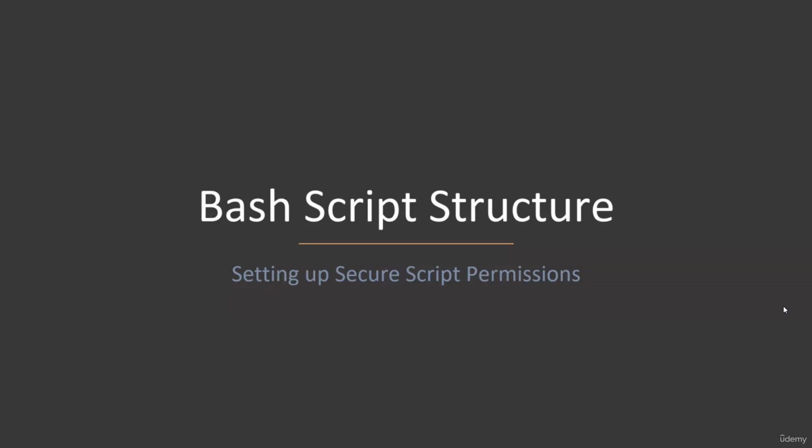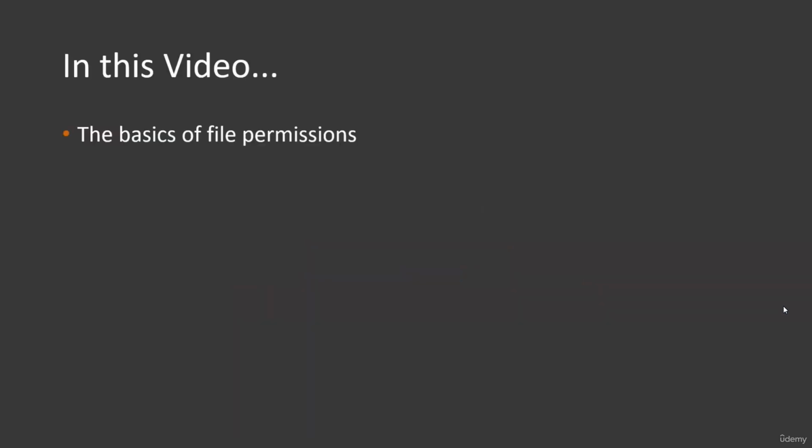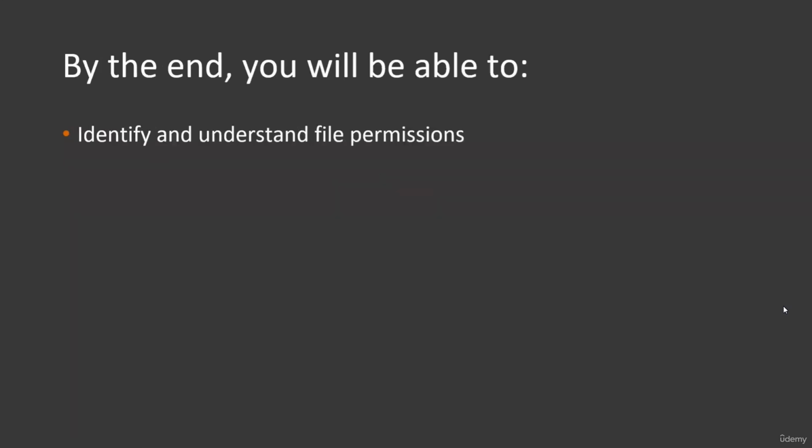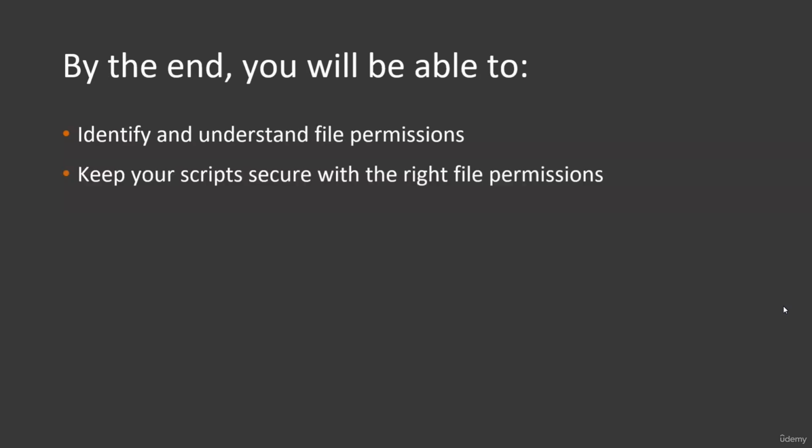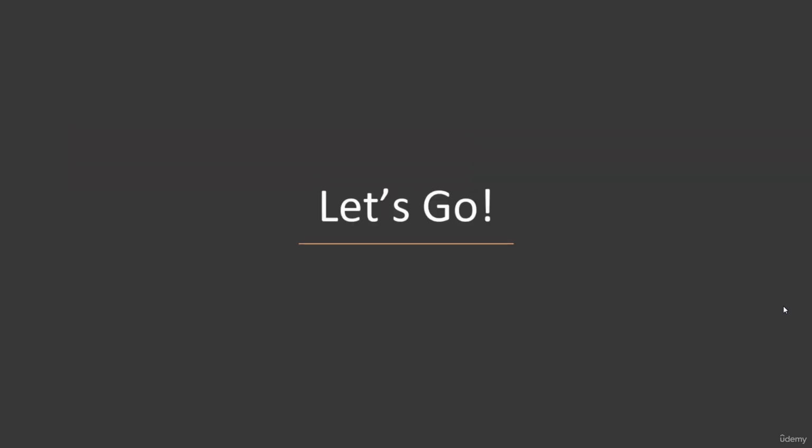In the lecture on the 3 components of a bash script, you learned how to give your scripts execution permissions so that your system will allow them to run. However, we left an intentional mistake in the way that we did things last time that could potentially impact the security of your system. In this video, you'll be learning about Linux file permissions and how to set permissions on your scripts correctly so that you don't accidentally introduce any security holes. By the end of this video, you'll be able to identify different file permissions, interpret what they mean, and keep your script secure by setting the right file permissions for your particular context. This is all very exciting stuff, so let's get into it.